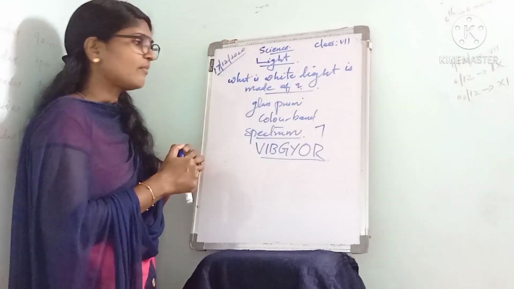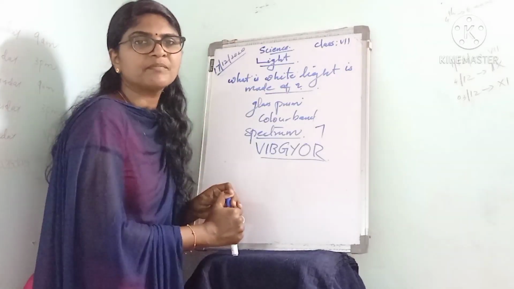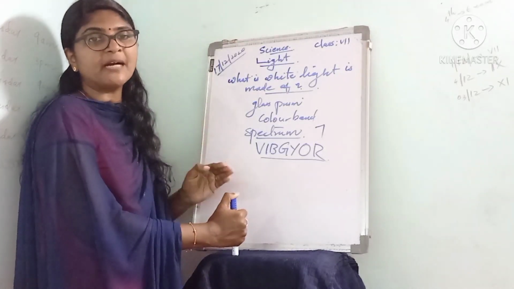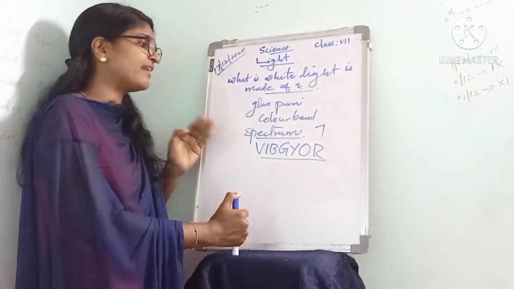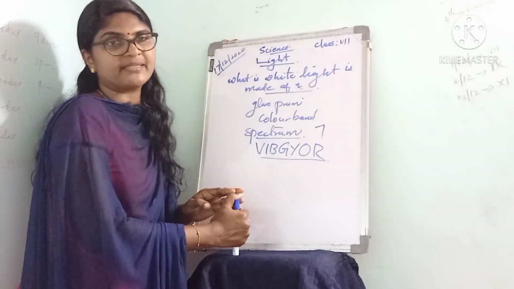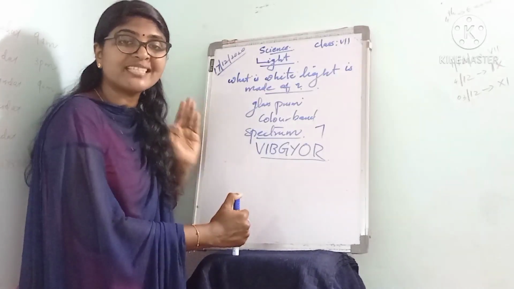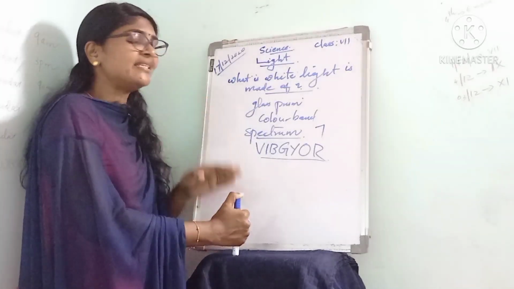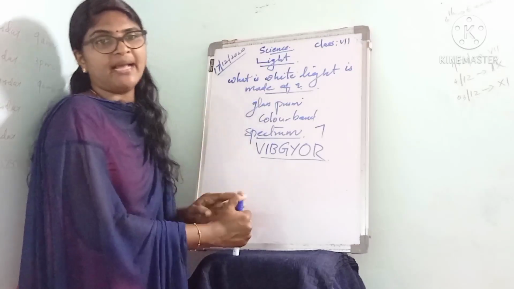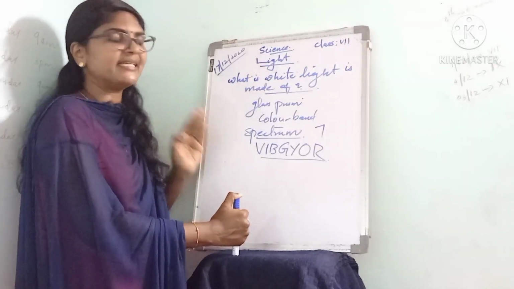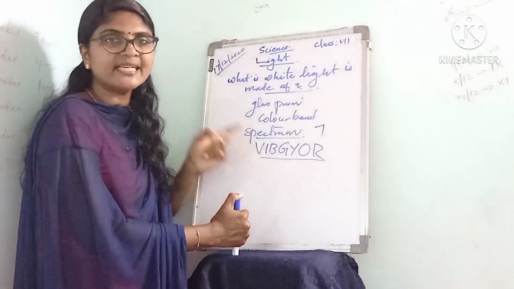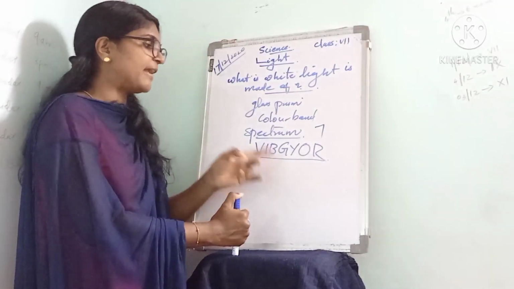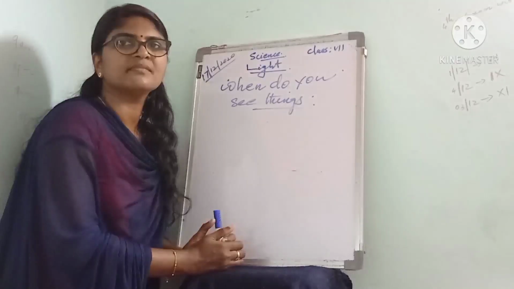Then you know what is meant by spectrum. When white light passes through a prism, it gets split into different colors. The band of different colors is called the spectrum. White light consists of 7 colors arranged in a definite manner. The order is violet, indigo, blue, green, yellow, orange, red. This is named VIBGYOR.